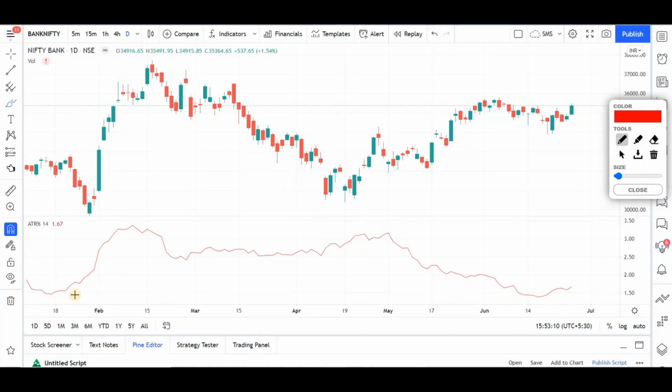Yeah. So in middle of Jan, you can clearly see the ATR percentage was here. You can see it is almost 1.5. So whenever an ATR is around 1.3 to 1.5 or 1.6, you can expect a volatility. You can see what has happened after this. This is volatility for you. Now similarly, again, if you see here, we are again approaching the same zone, 1.5 kind of a zone, right?